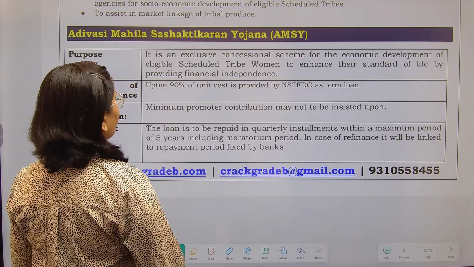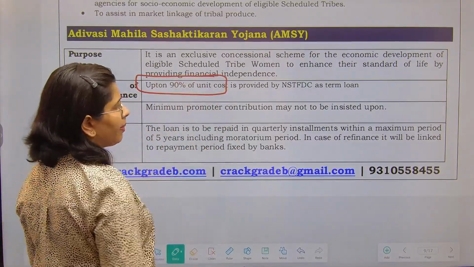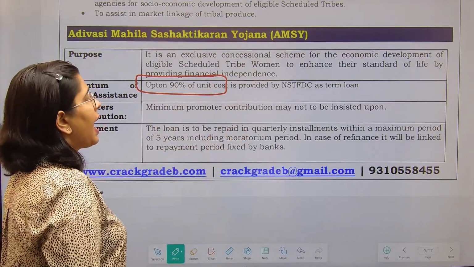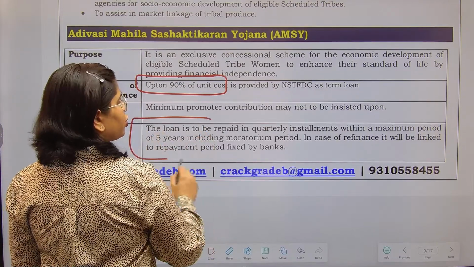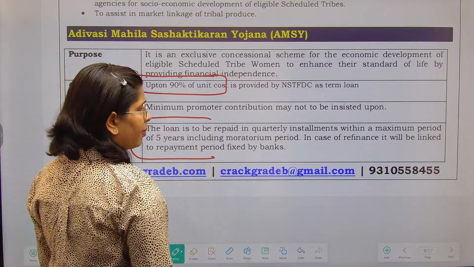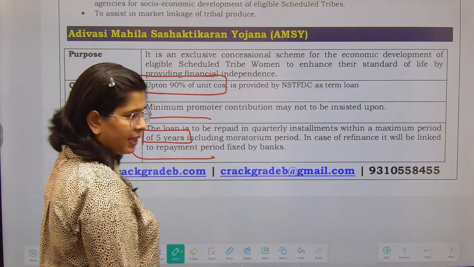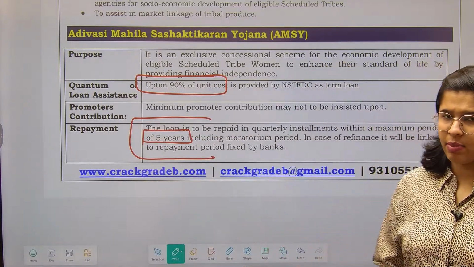What is the quantum of loan assistance? Up to 90% of the unit cost will be provided by the National Scheduled Tribe Finance and Development Corporation as a term loan, right? The loan needs to be repaid in quarterly installments with a maximum period of 5 years, including the moratorium period. So this is one thing, 5 years is the maximum time period.